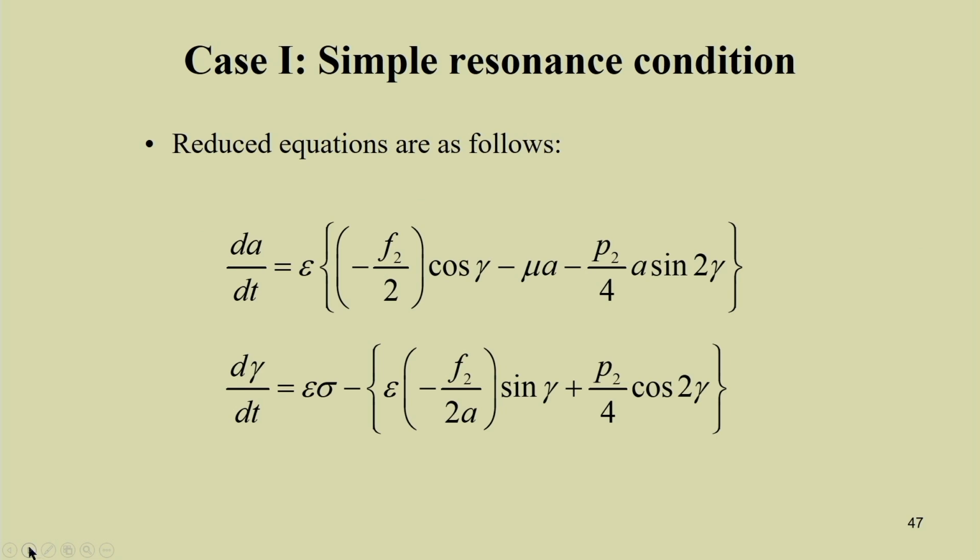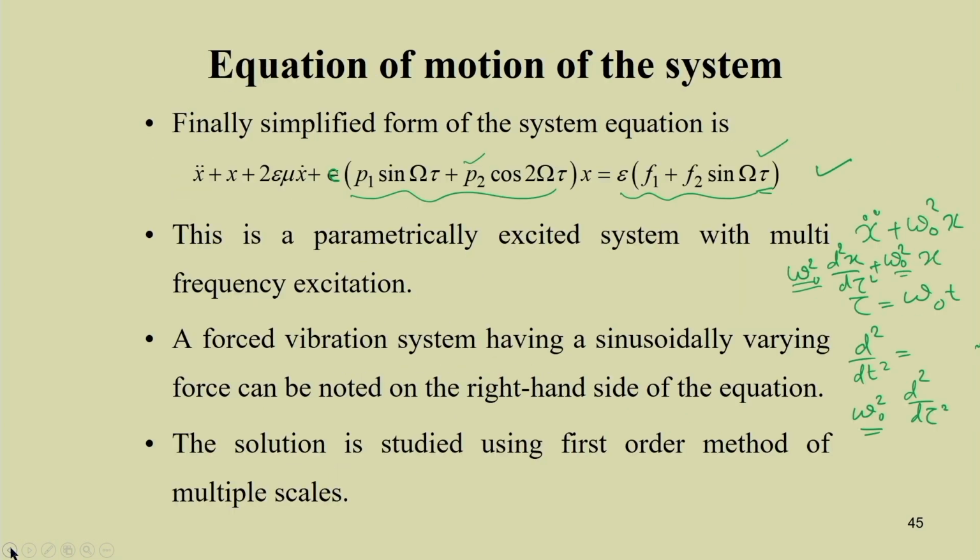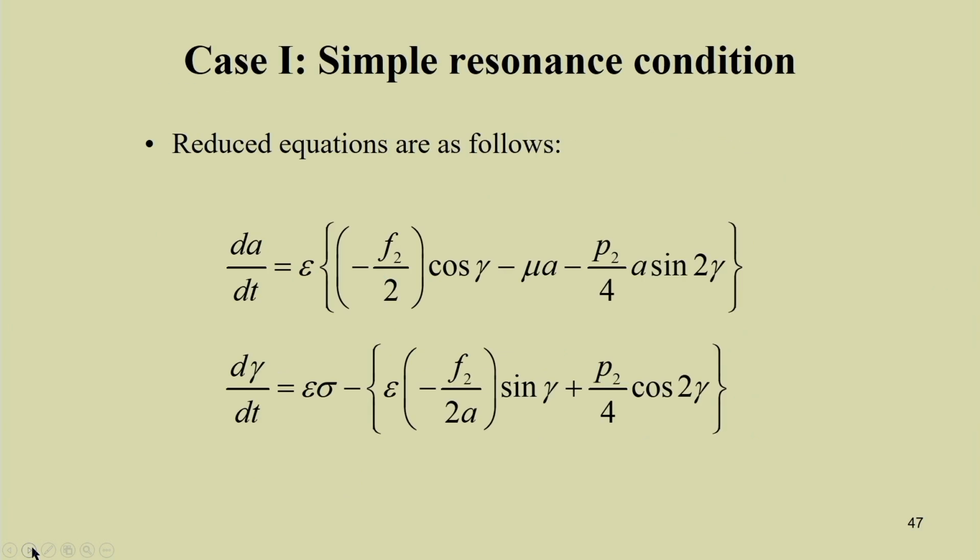So, you can follow the standard procedure of method of multiple scale by assuming this u, or x we have written. You just see this equation is written in terms of x. So, you can assume the solution to be x equal to x0 plus epsilon x1, and using different time scale tau n equal to epsilon to the power n t. So, here we are writing in terms of tau, epsilon to the power n tau, and following a similar procedure, we can get two reduced equations.